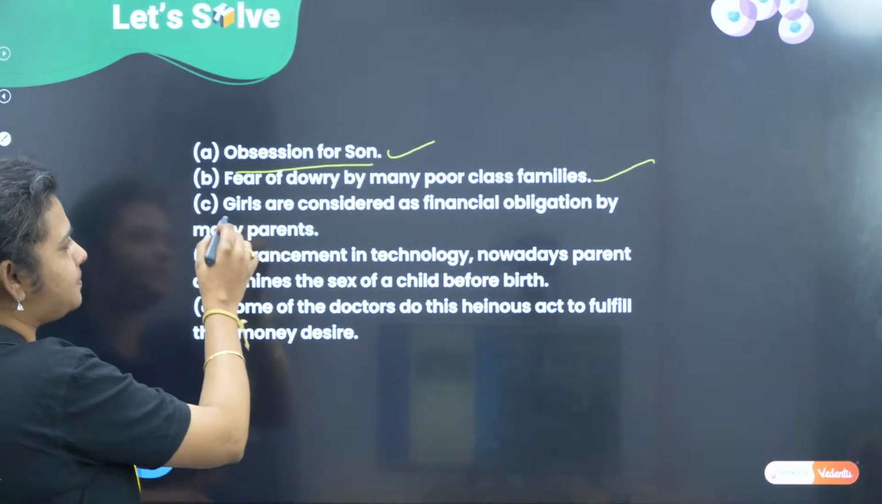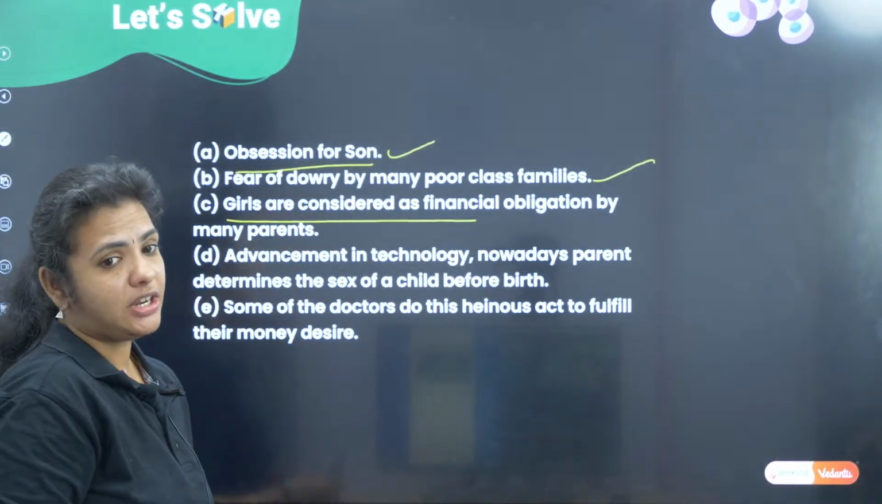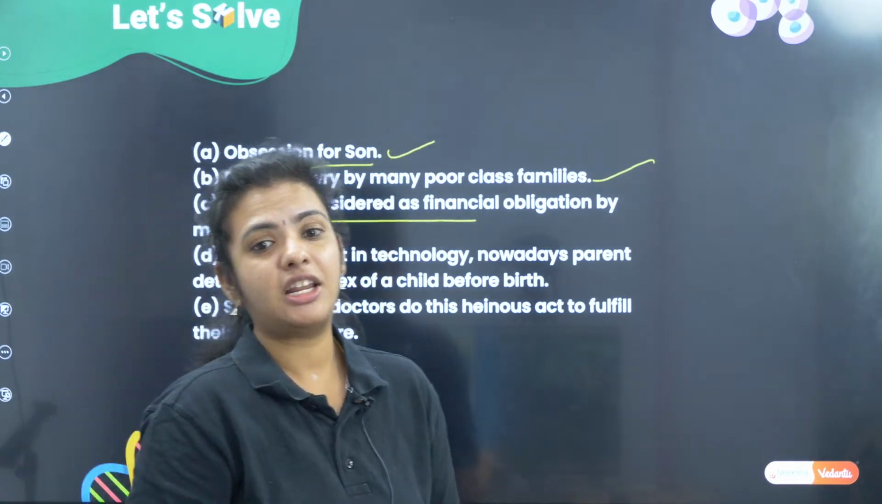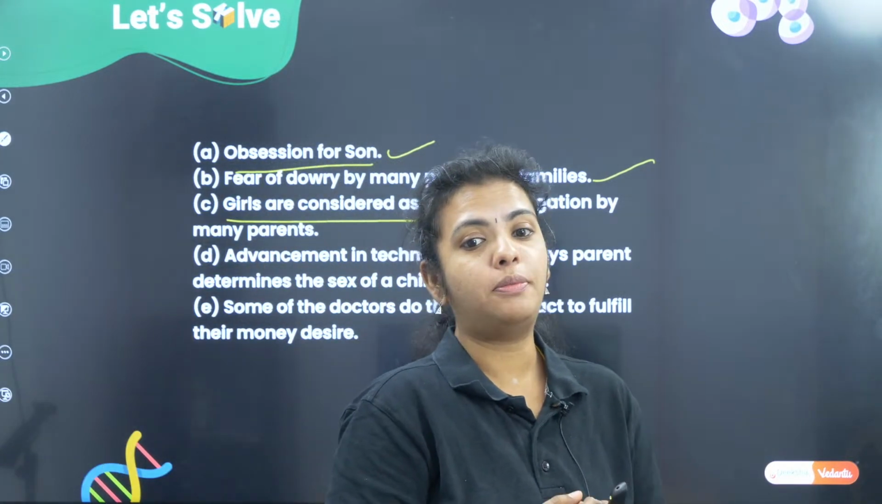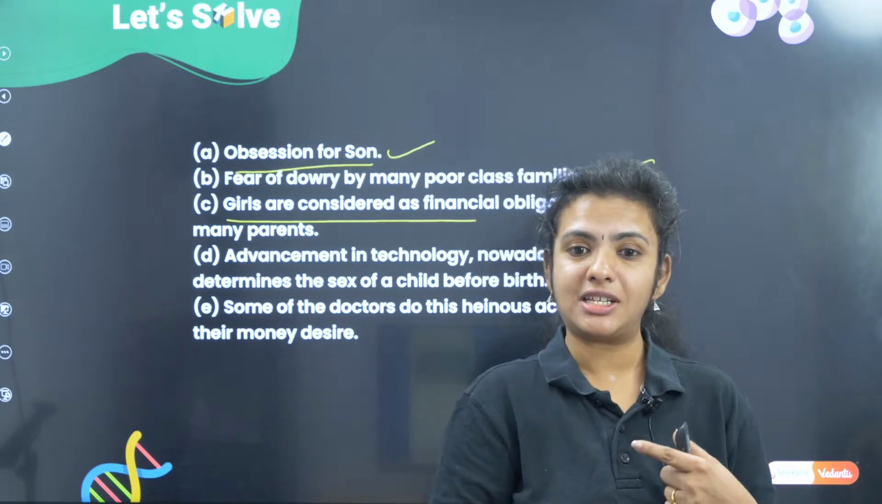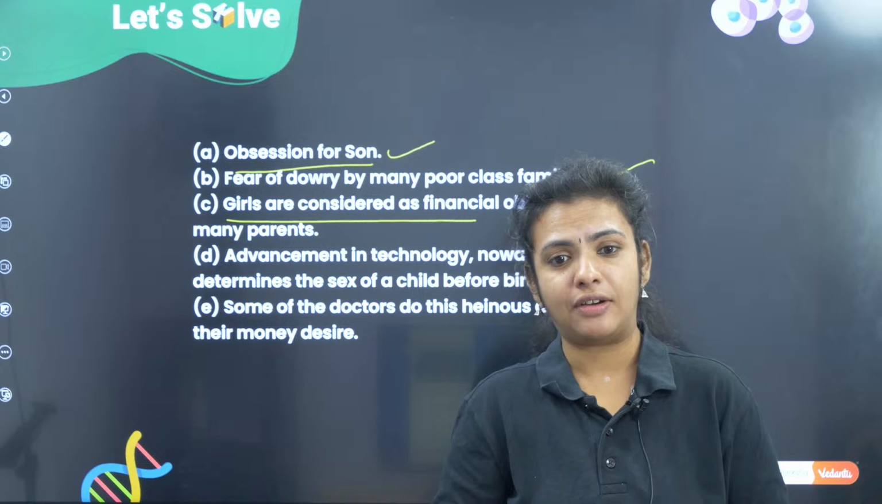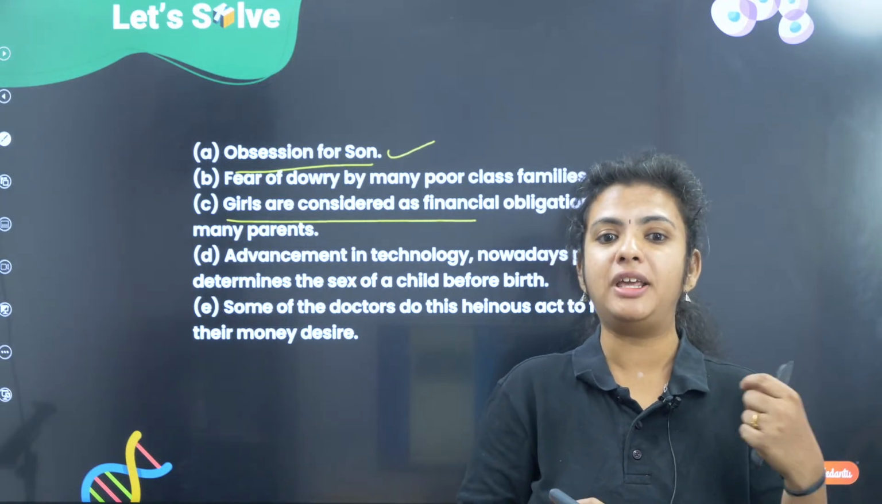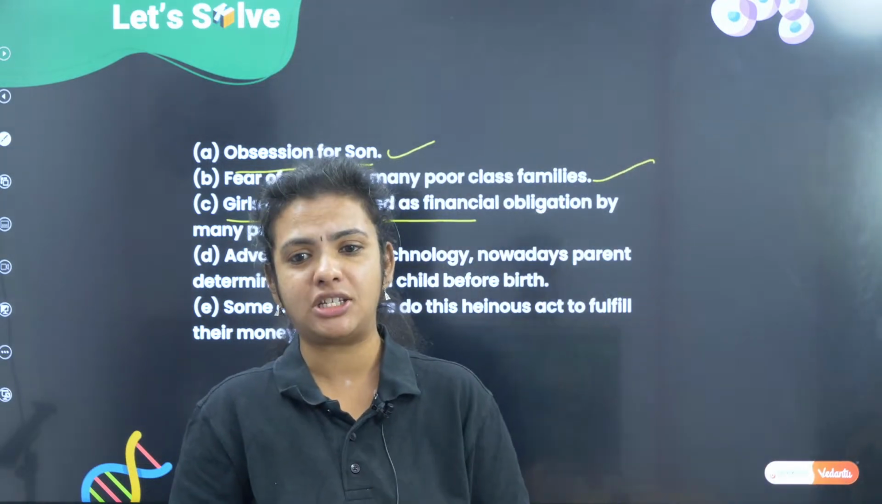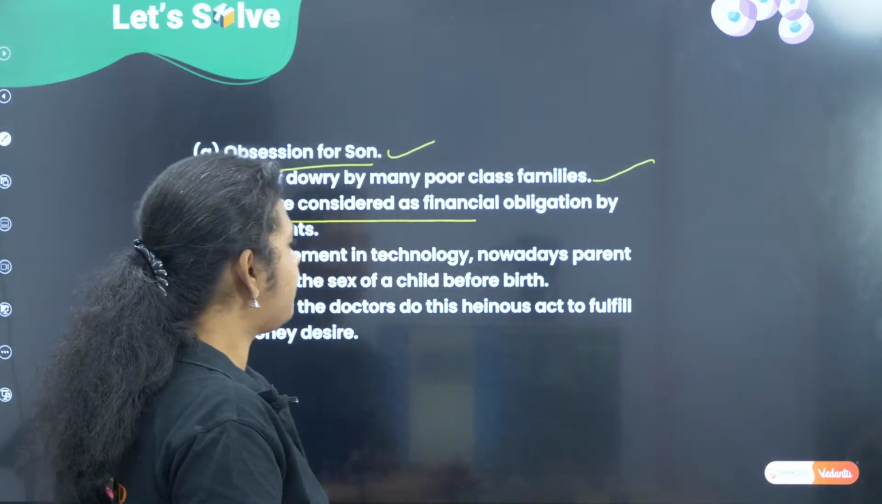The third one is that parents think that if it is a female child, there is more financial obligation. I have to do this, I have to do that, I have to buy jewels, I have to construct a house, I have to give dowry. So many kinds of obligation. Parents think it is an obligation if I have a female child.